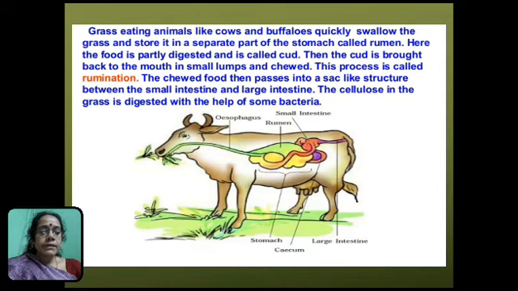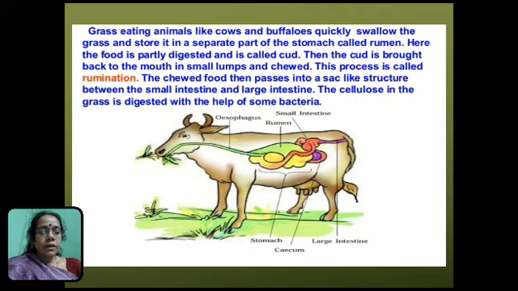When cow eats grass as food while grazing, it does not chew it completely because at that time it has no time for it. The cow swallows the grass quickly with little chewing and stores it in the rumen, which is the first compartment of the stomach.